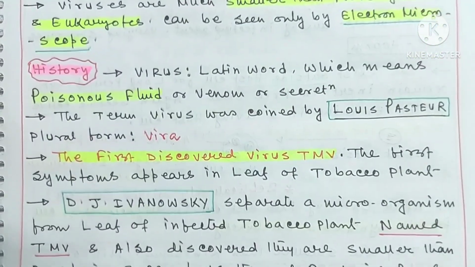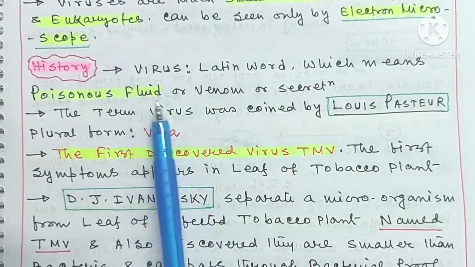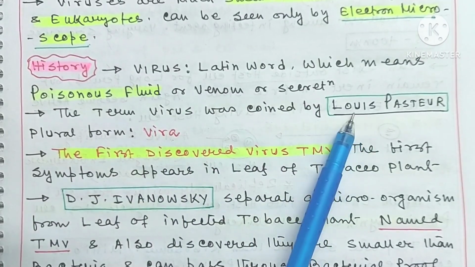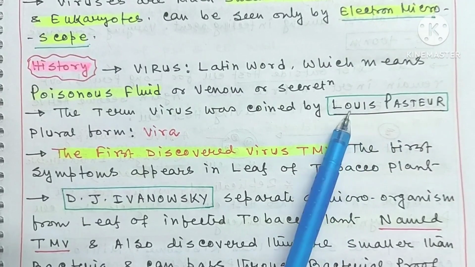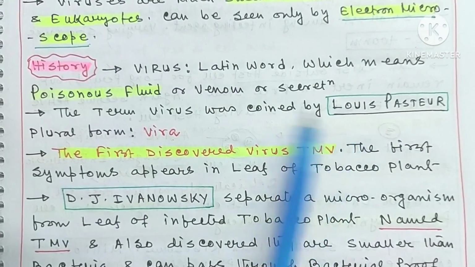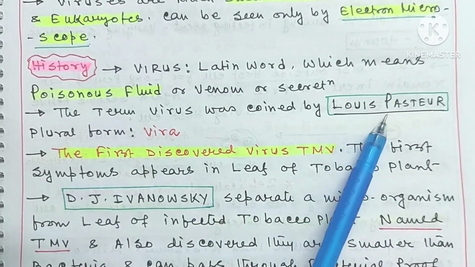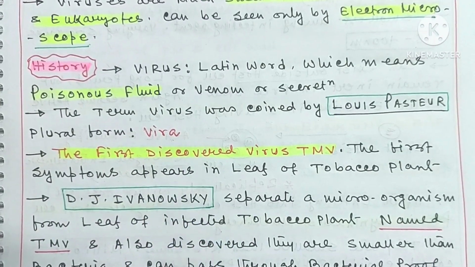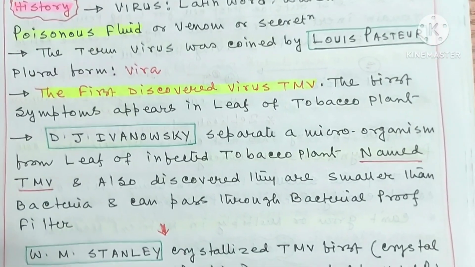Now, the discovery of viruses. Virus is a Latin word which means poisonous fluid or venom or secretion, and the term virus was first coined by Louis Pasteur. He was an eminent microbiologist, and the term virus was coined by him. The plural form of virus is vira. The first discovered virus is tobacco mosaic virus.